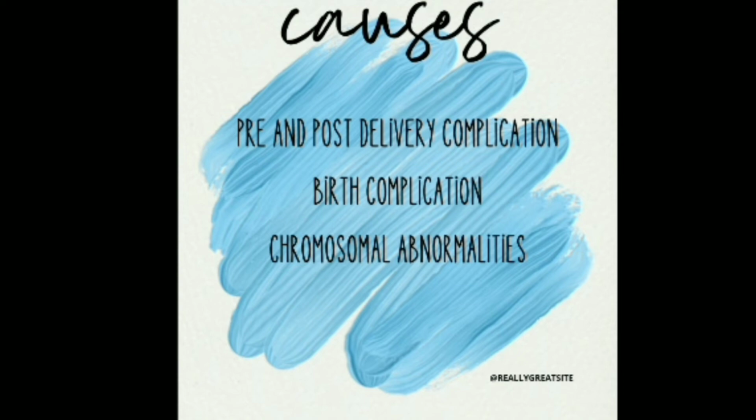Or sometimes the pregnant lady may have some habits, maybe she is taking alcohol or smoking or gutka, tobacco, that also influences the brain of the kid. And even post-delivery complications, like just after the birth, the kid may develop some childhood issues, some disorders, maybe like epileptic issues, so that also leads to mental retardation.